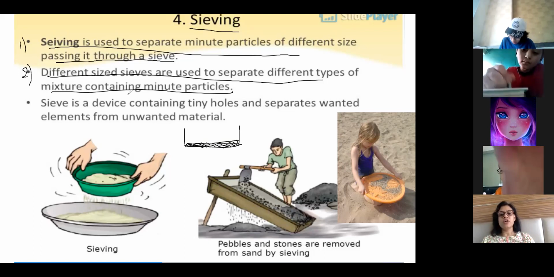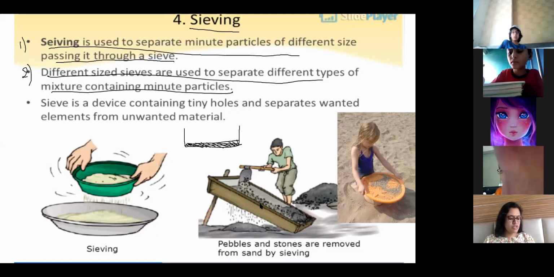Where you have a mixture of two sized particles, a bigger size and a smaller size, at that time you use a sieve with small holes. A sieve can be of any size, depending on the mixture that you have to separate. Okay, have you written the first and second points of sieving? Mostly we use these methods at home in the kitchen. These are regularly used methods of separation.